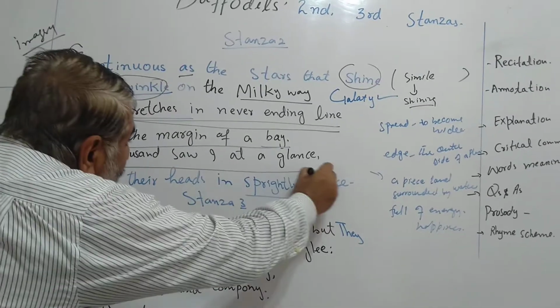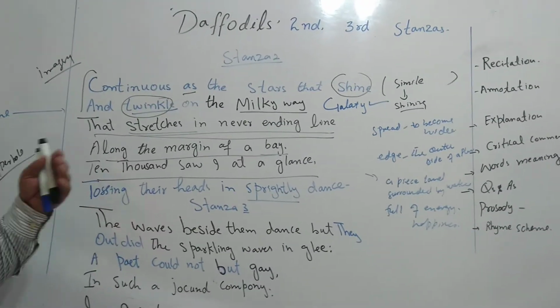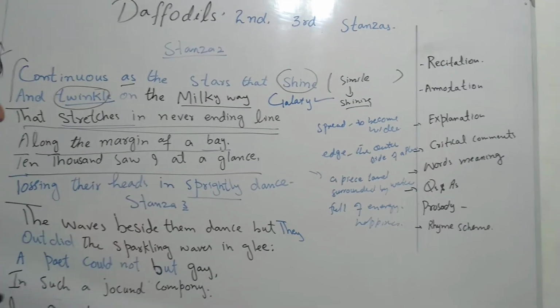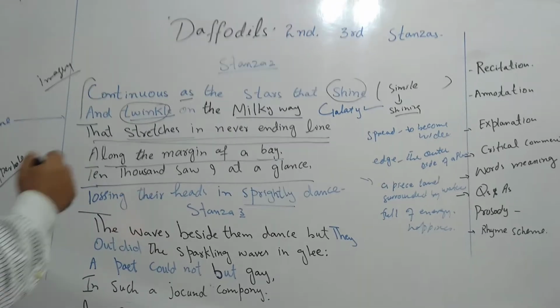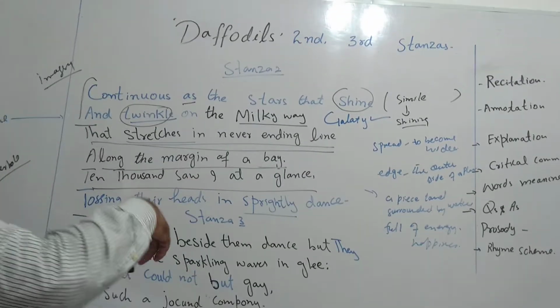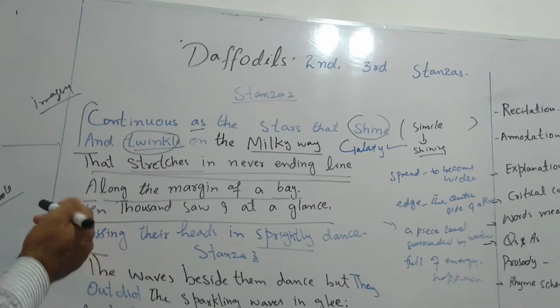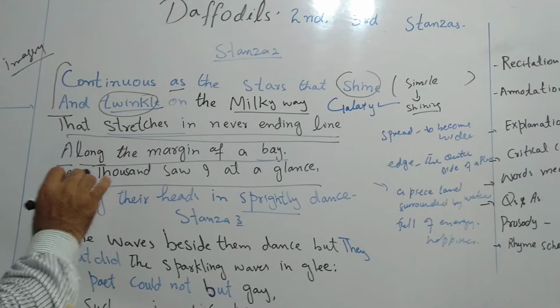Then, ten thousand saw I at a glance. Here the poet deviates from the grammar rules. Ten thousand saw I at a glance. Here is grammatical deviation. The verb is first and the subject comes after. So again, this is a very important point.